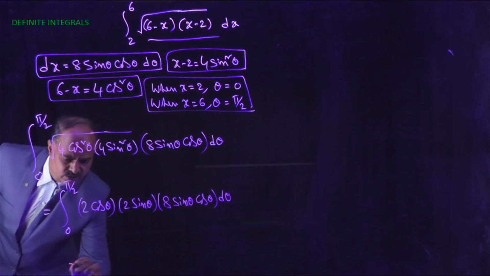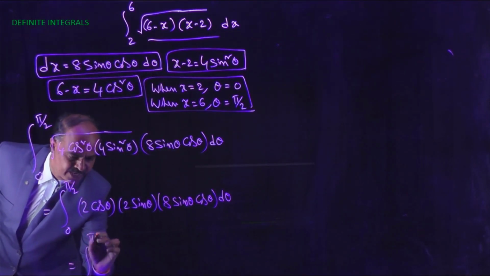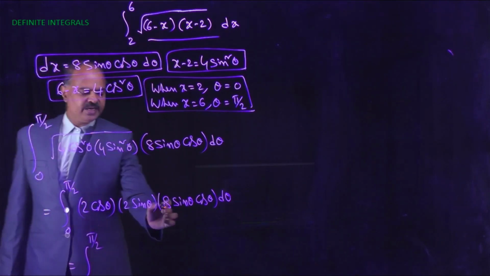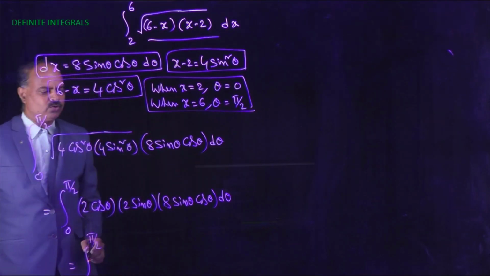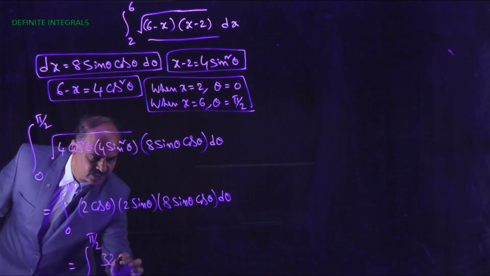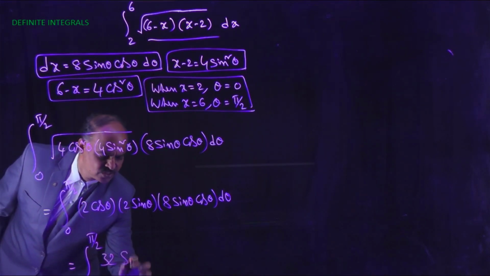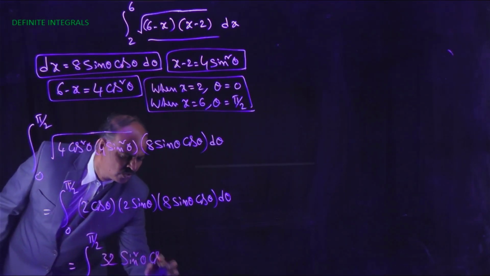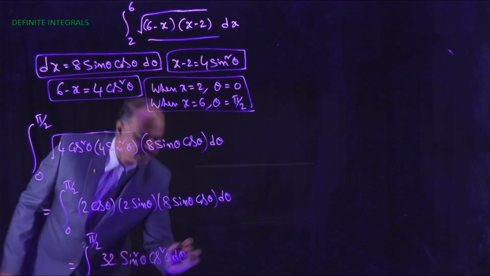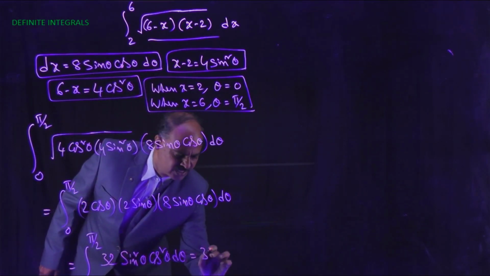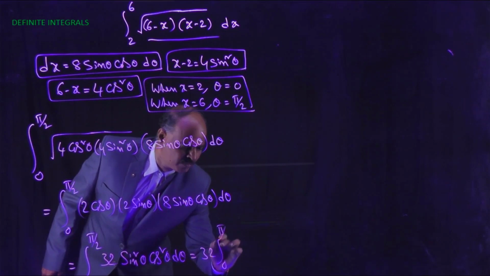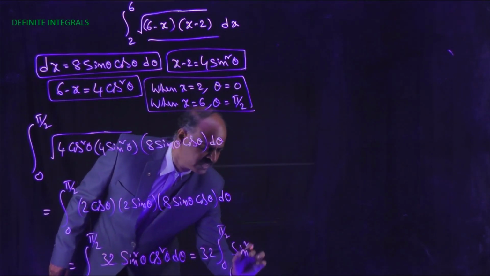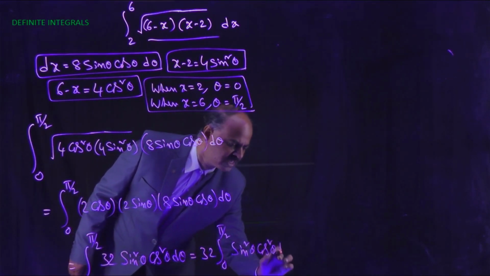Now this is equals to integral 0 to pi by 2, 8 into 2 is 16, 16 into 2 is 32, that is 32 sin square theta cos square theta d theta. Now that is equals to 32 into integral 0 to pi by 2 sin square theta cos square theta d theta.